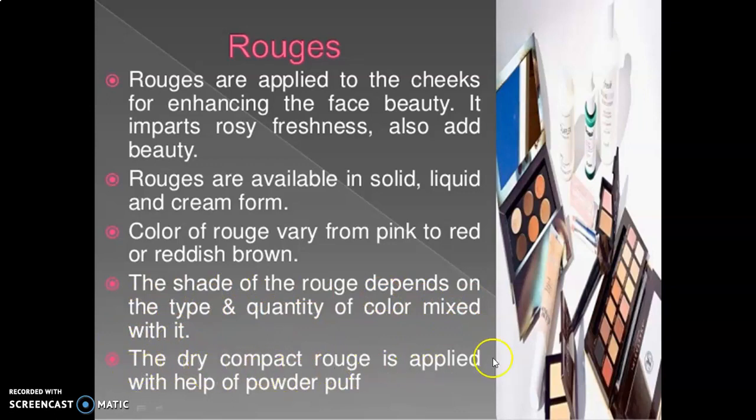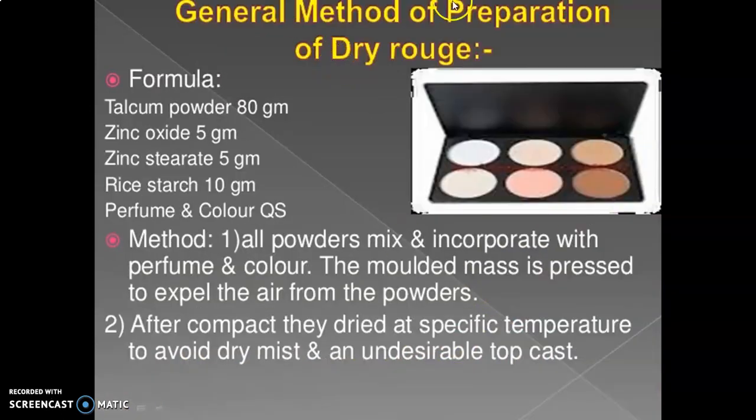The dry compact rose is applied with the help of the powder puff. See the rose which is given over here in this figure. General method of preparation of dry rose. The formula: talcum powder 80 gram, zinc oxide 5 gram, zinc stearate 5 gram, rice starch 10 gram, perfume and color quantity sufficient. See this diagram of roses.